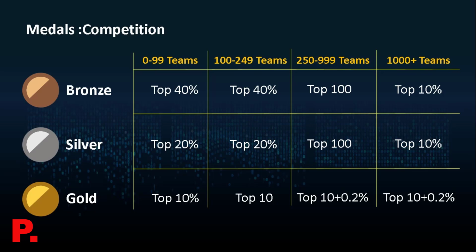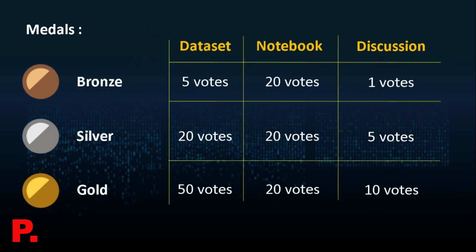You can earn bronze, silver, or gold medals based on your position in the top 40, 20, or 10% of all teams participating, depending on the number of teams that are participating in a particular competition. It could be 0 to 99 teams, 100 to 249, 250 to 999, and 1000 plus teams. If you just pause the screen and take a look at this chart, you'll be able to understand how the medals for competitions work.